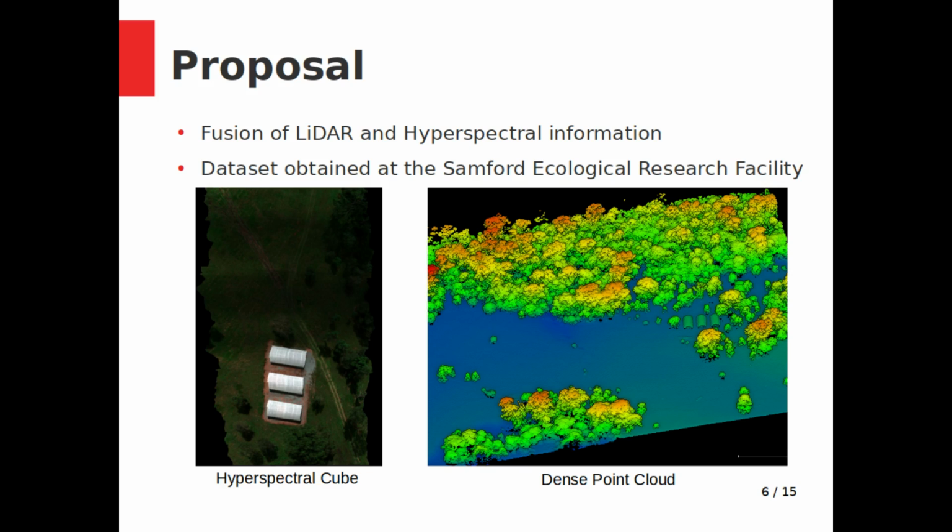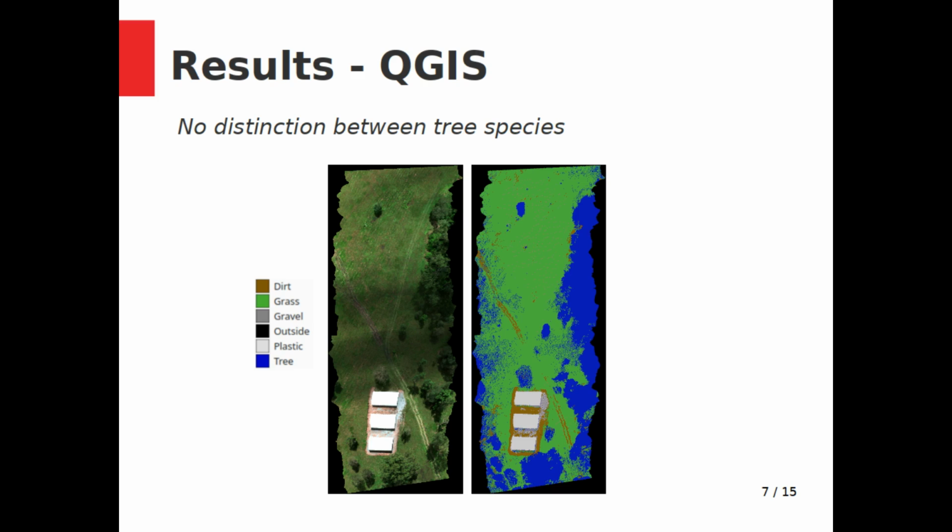The first half of this project was aimed at identifying whether the currently available software are sufficient for the scope of this project and to determine both the quality and the limitations of the current dataset. This was done through classifying tree species solely on hyperspectral information. Initially, a linear SVM classifier was trained on the dataset with no distinction between species of tree. It was able to, for the most part, correctly identify the locations of trees and accurately classify gravel, plastic, and dirt. There was some confusion between tree and grass.